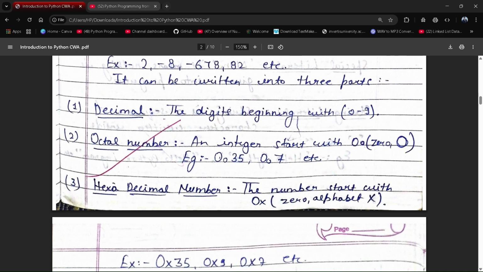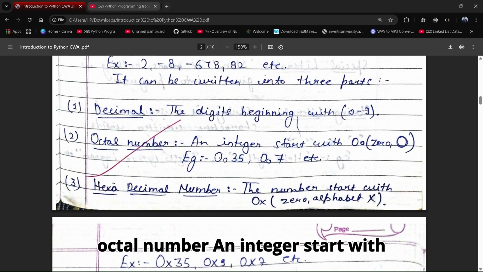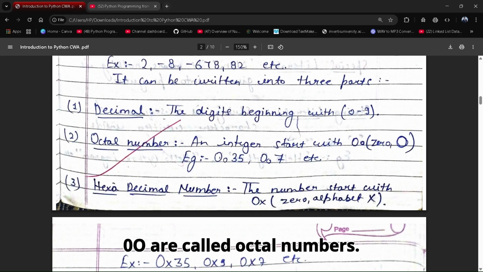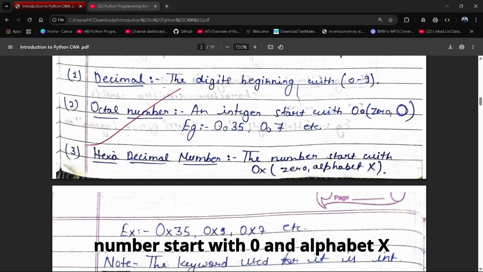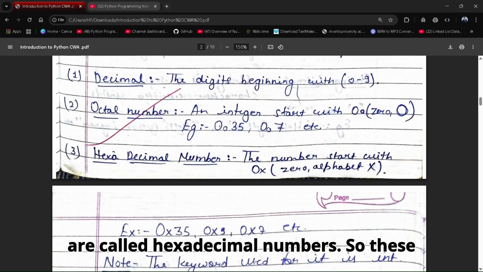Decimal: the digits 0 to 9 are called decimal literals. Next is octal: integers that start with 0o are called octal numbers. Next is hexadecimal: numbers that start with 0x are called hexadecimal numbers.